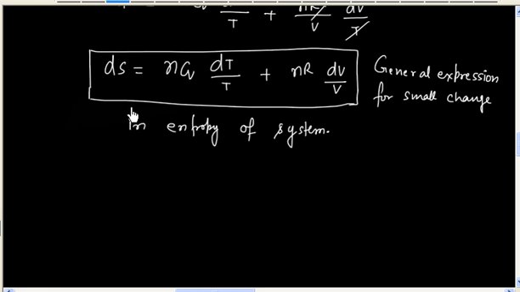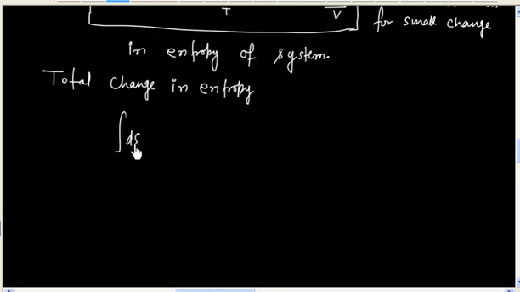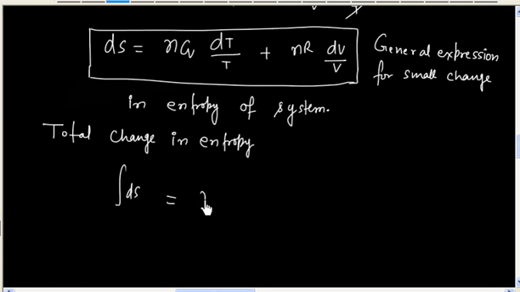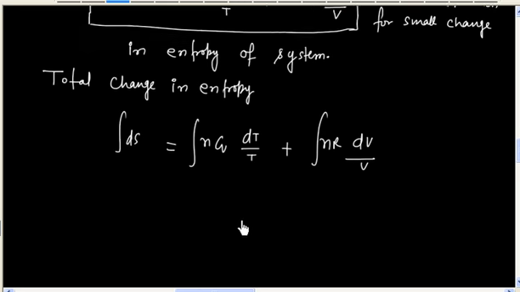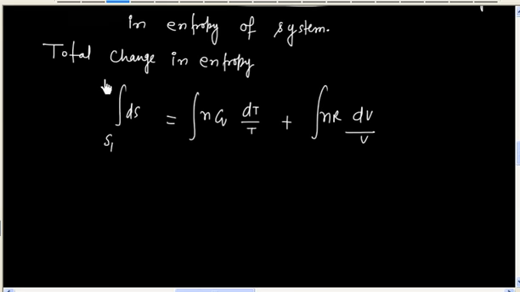Now we can integrate this expression to get the total change in entropy. So we can integrate dS is equal to n Cv dT by T plus nR dV by V. Now let us say initial entropy is S1, final entropy is S2, initial temperature is T1, final temperature is T2, initial volume is V1 and the final volume is V2.